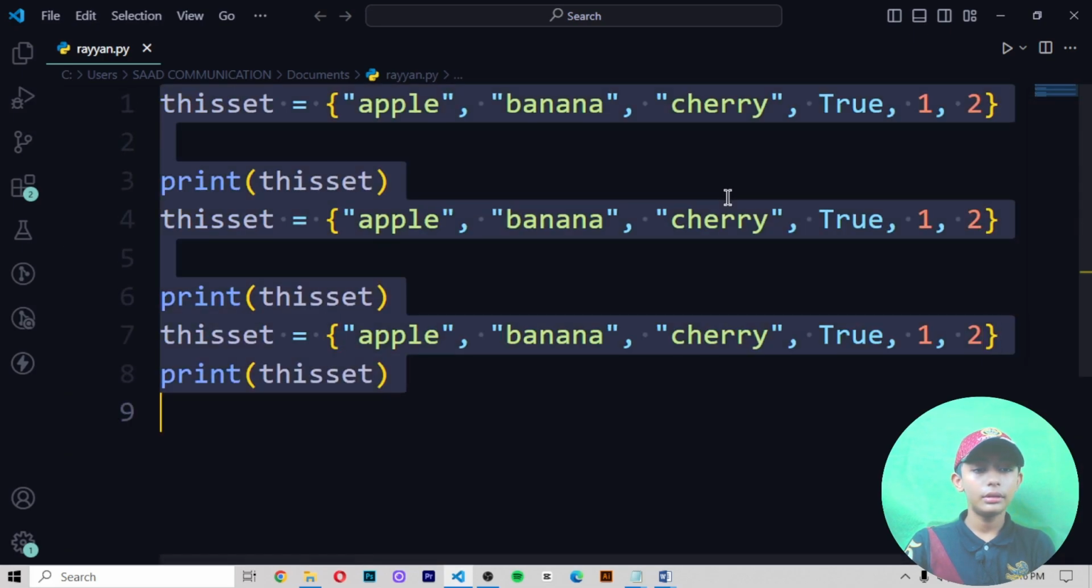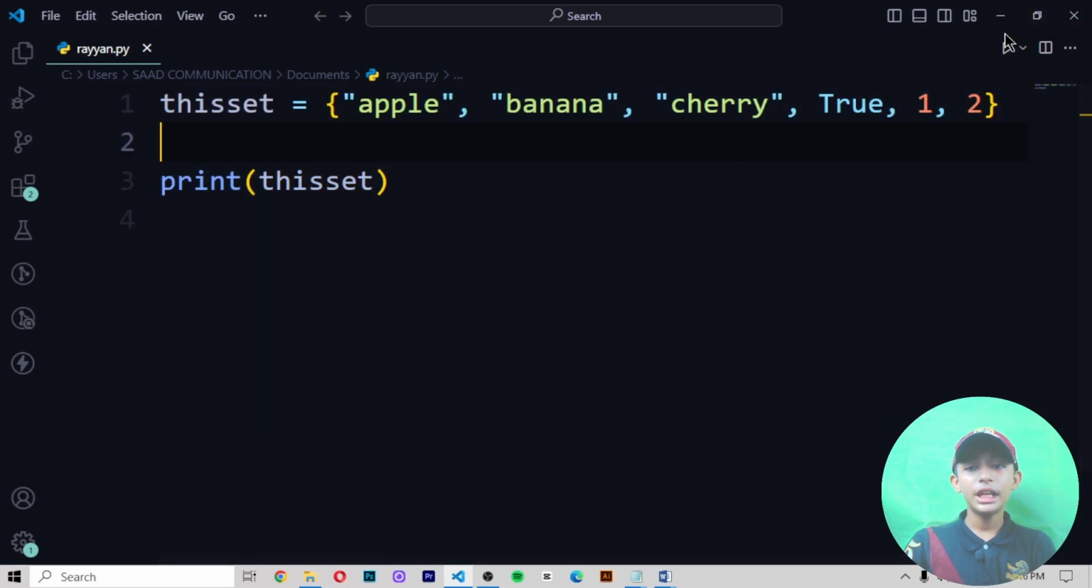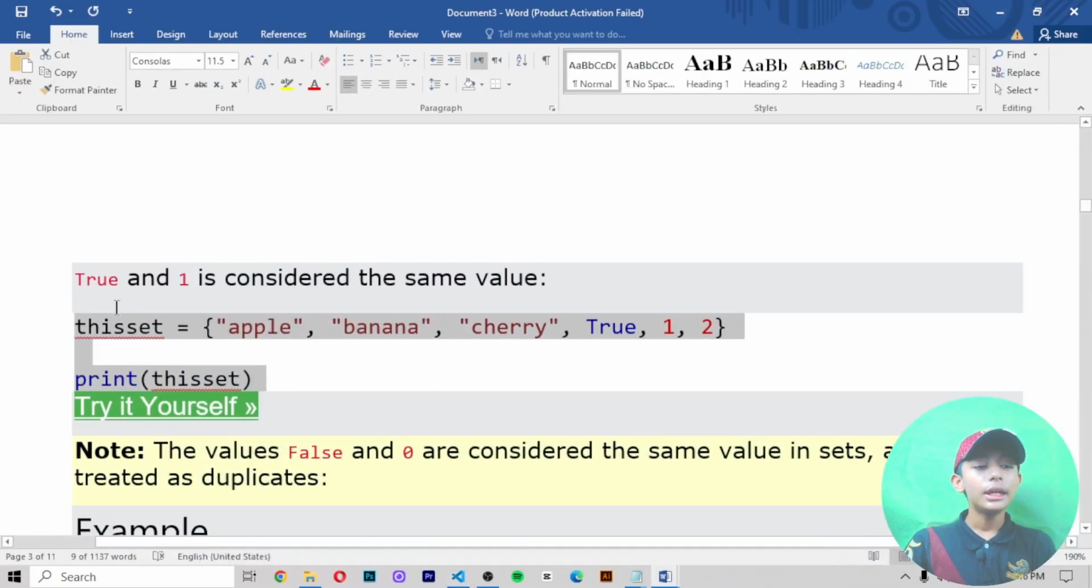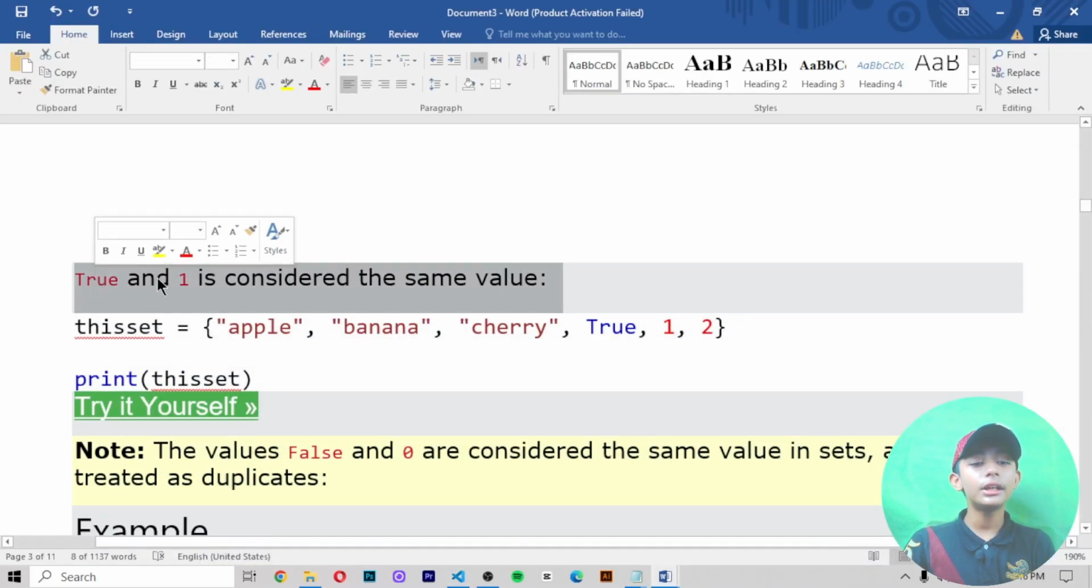Sorry, let me paste it one time only. Save it and run it. It gives me 1, true, then apple, then 2, then banana and cherry. Why is it not giving me 1? Because in the example, true and 1 are considered the same value.